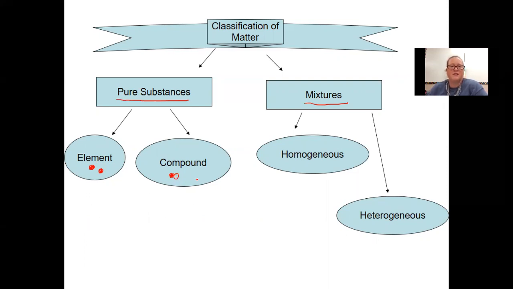This will be discussed in more detail coming up, so it's not that important that you write it down right now. Mixtures can be categorized as homogeneous or heterogeneous, and it's essentially on how well it's mixed up. So a homogeneous mixture is very uniform in composition, and a heterogeneous mixture is chunky.